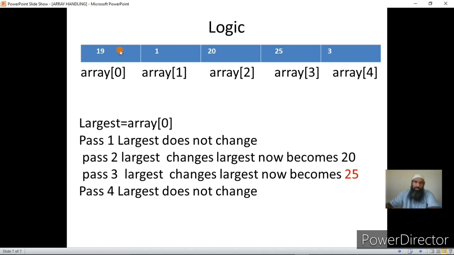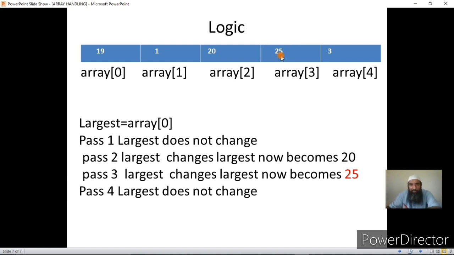Now, I have already declared an array of 5 elements, I assume, and I have already inputted the array from the keyboard. Suppose the first element has a value 19, second element has a value 1, and third element has a value 20, and so on and so forth, 25 and 3. If I tell you right now which is the largest element in the array, of course you will say 25. That's element number 4, that is ARR of 3. This is the fourth element, 1 2 3 4, and this happens to be 25.